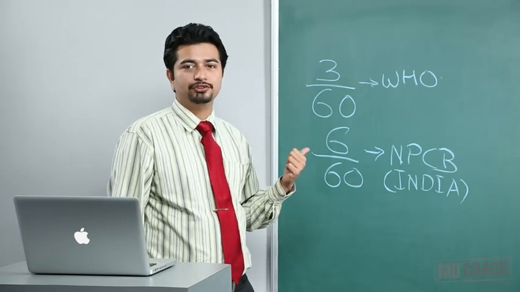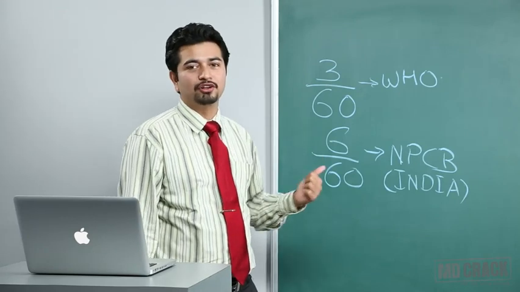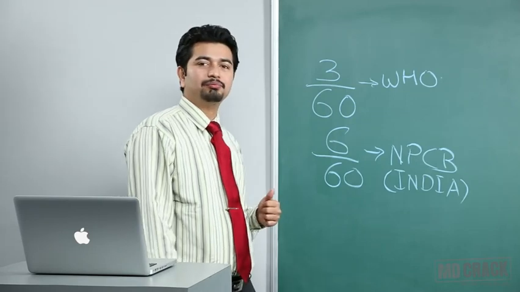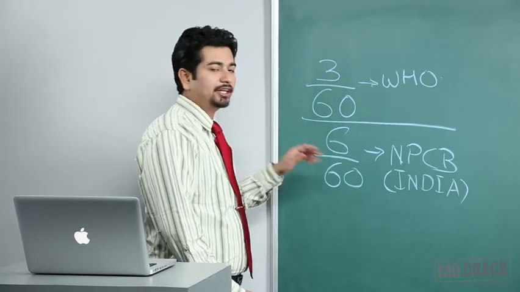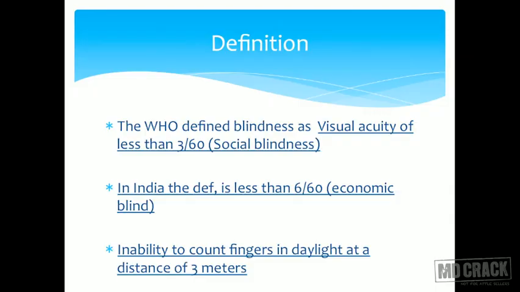Here lies a lot of confusion and here lies the root of a lot of MCQs. So make this very clear. This is the WHO definition. This is the Indian definition. All the questions will mention what they are asking for. They will specify as to if they want the WHO definition or they are talking about the Indian definition. As I said, the problem is that you have various prevalence of blindness because of this. Obviously, if I change the cutoffs, I have different values.